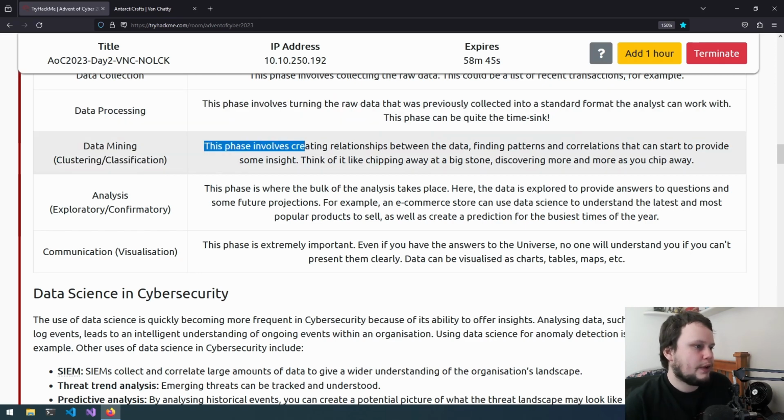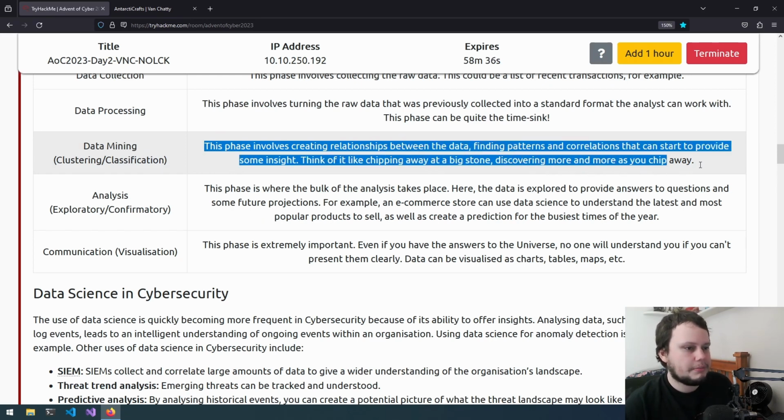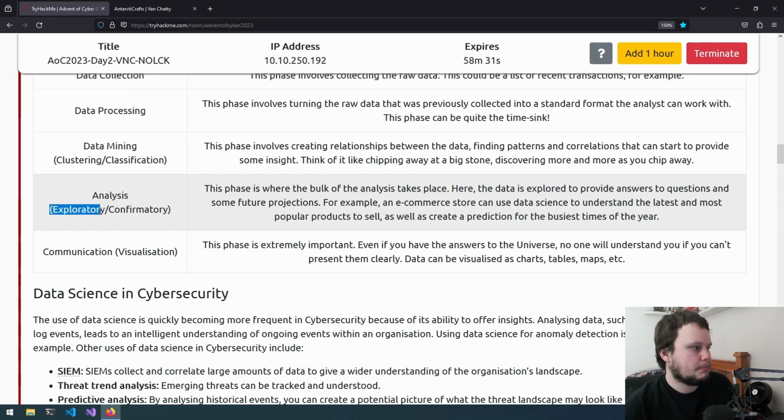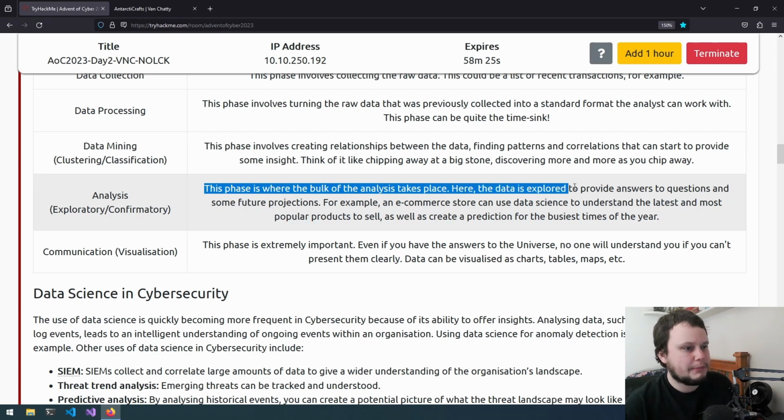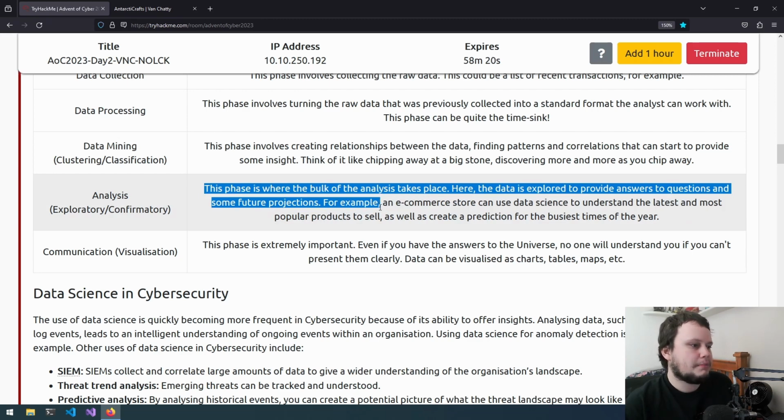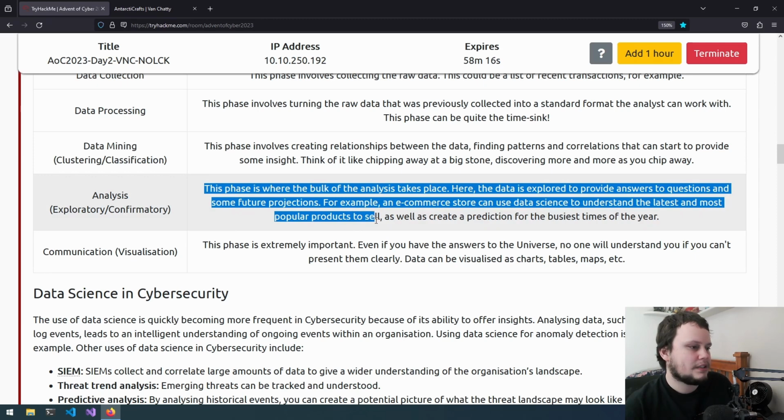This phase involves creating relationships between the data, finding patterns and correlations that can start to provide some insight. Think of it like chipping away at a big stone, discovering more and more as you chip away. Analysis, so this is exploratory, confirmatory. This phase is where the bulk of the analysis takes place. Here the data is explored and provides answers to questions and some future projections. For example, an e-commerce store can use data science to understand the latest and most popular products to sell, as well as create a prediction for the busiest times of the year.